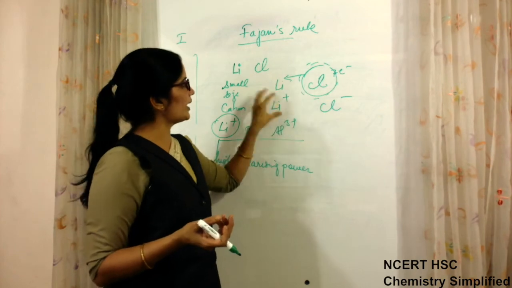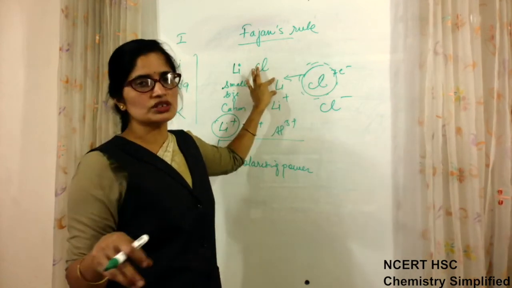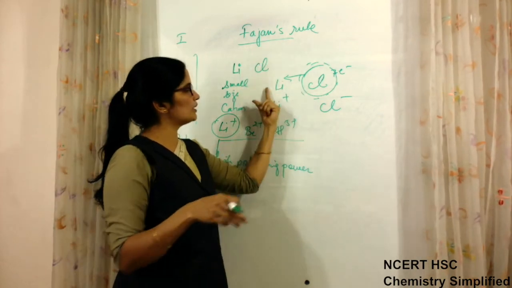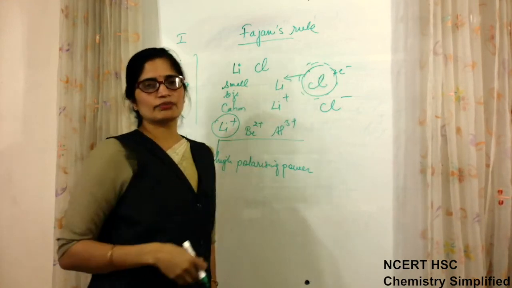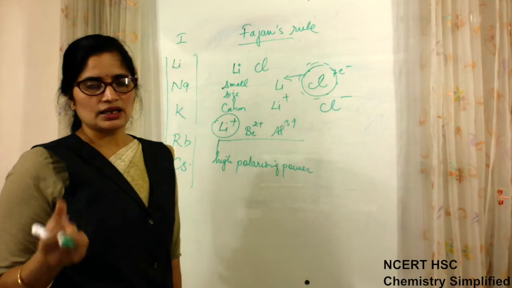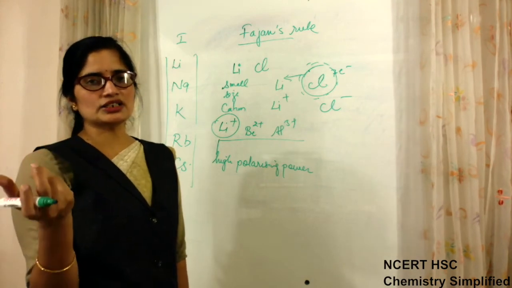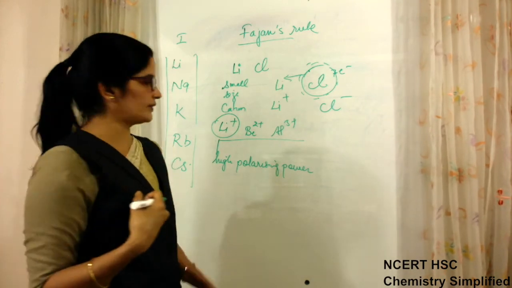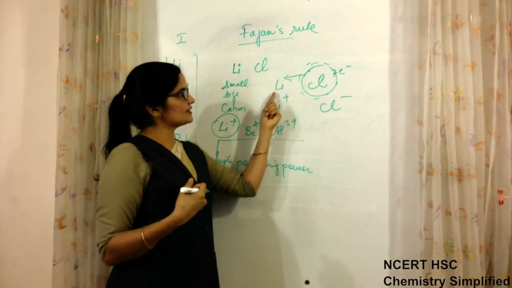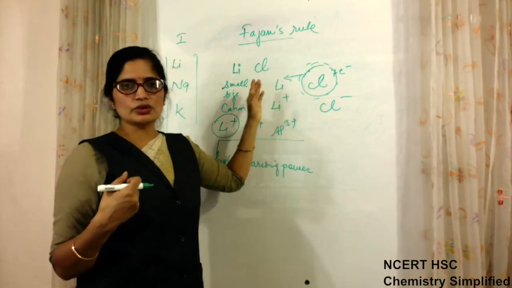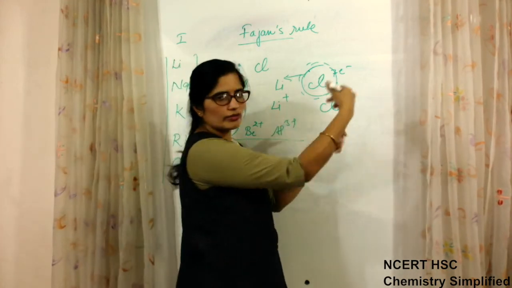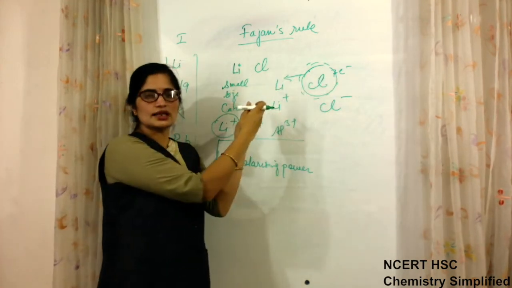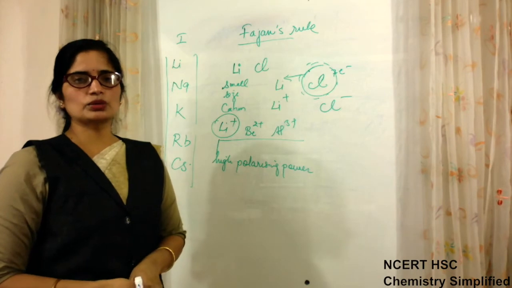But on the other hand, when the size of the cation is too small, it causes this cloud to attract because of its high charge. Small size gives high pulling capacity, because small size means closer to the nucleus, so it pulls the cloud towards itself. So it wants to go away to form ionic bond, but it is pulling towards itself to not allow it to go. Okay.